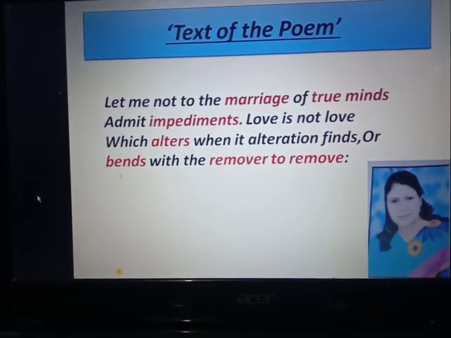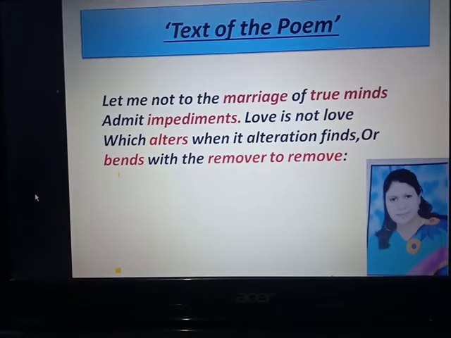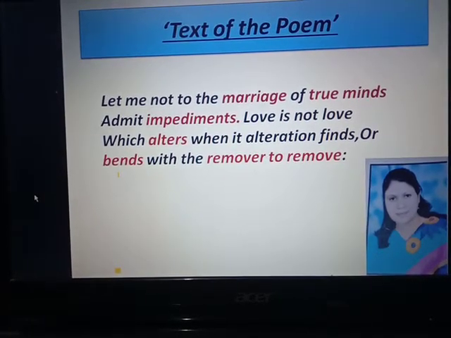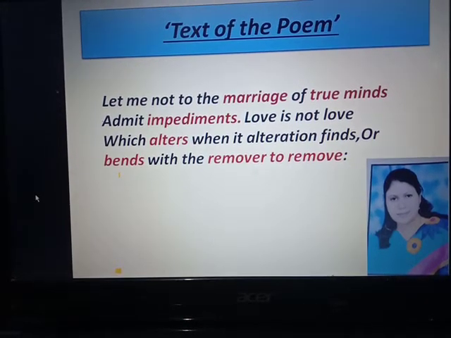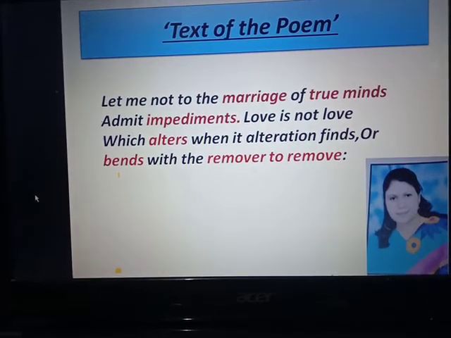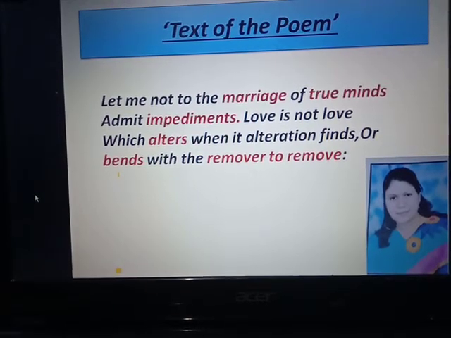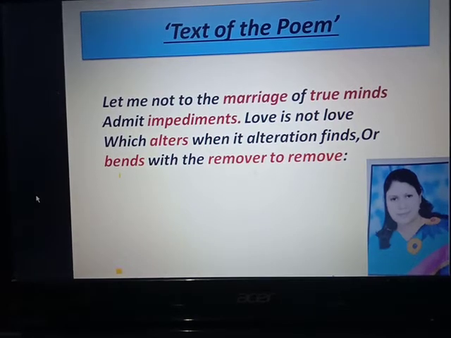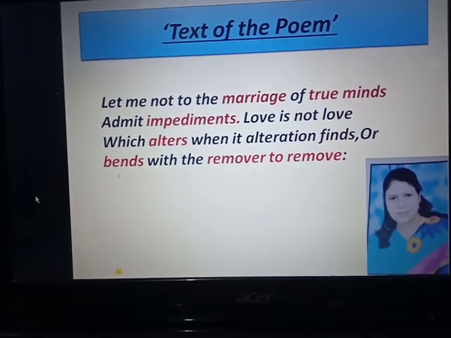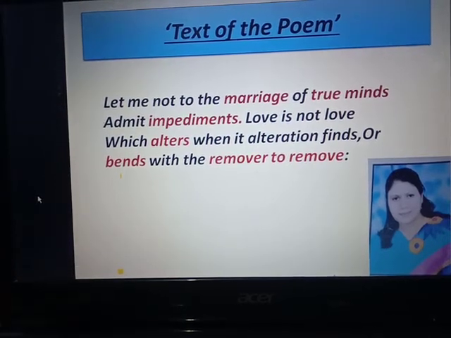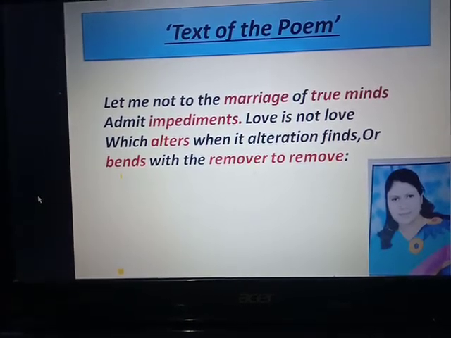So students, see the first line of the poem. Let me not to the marriage of true minds admit impediments. But you should understand the words: admit, impediments, marriage of true minds.